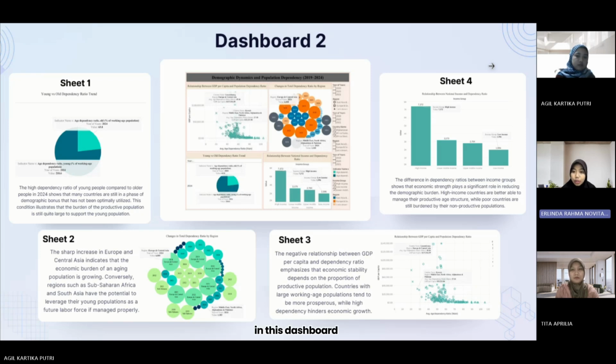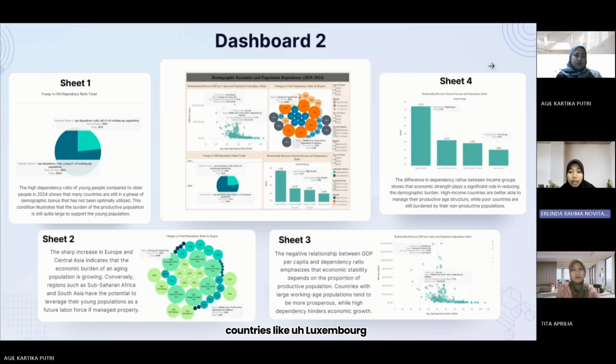In this dashboard, we can see the relationship between gross domestic product per capita and the population dependency ratio in different countries. Overall, there is a negative relationship. The higher the dependency ratio, the lower the country's gross domestic product per capita.